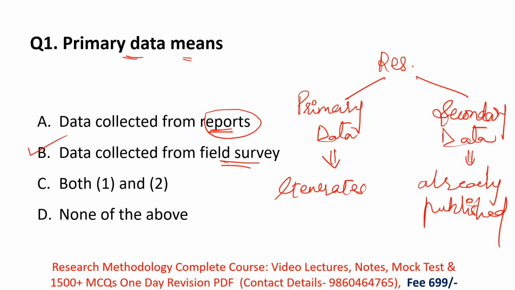Primary data means the data which is collected for the first time, which is new, generated by the researcher himself. So remember, primary data means the researcher generates the data by himself only, and it is fresh and new data. That's why the correct meaning of primary data is data collected from field survey.